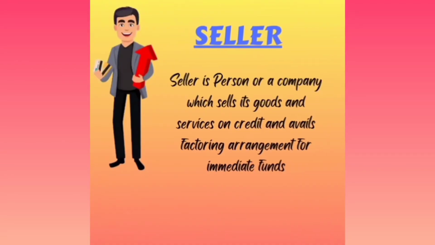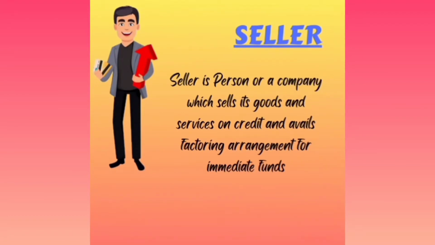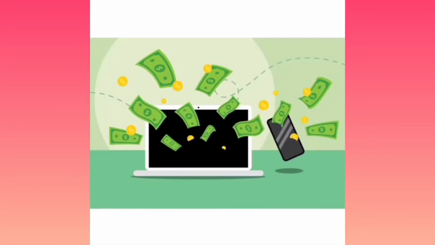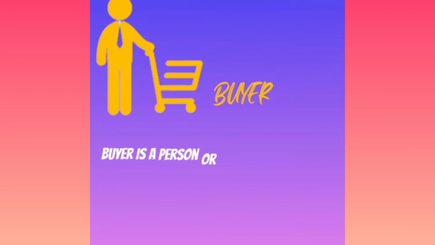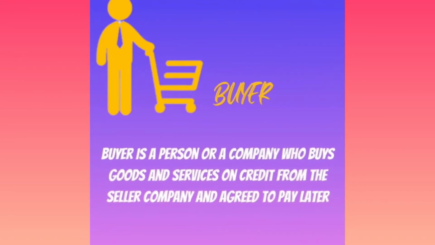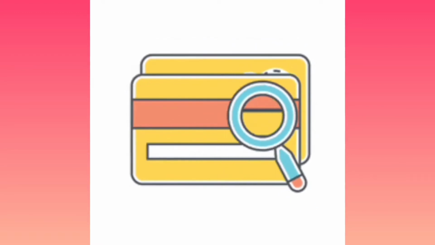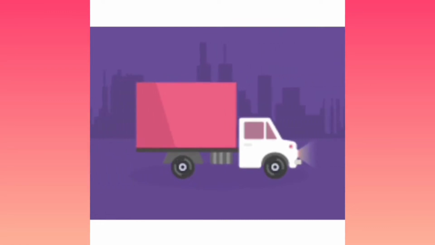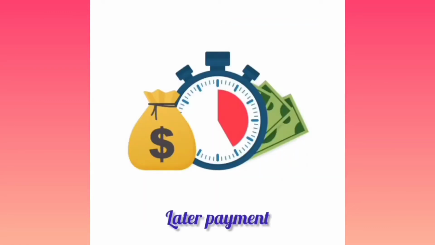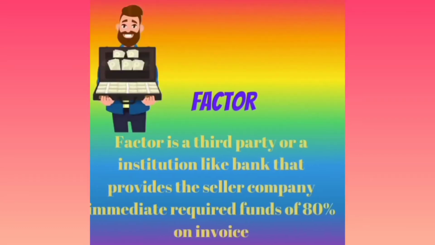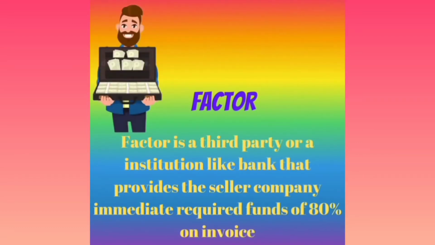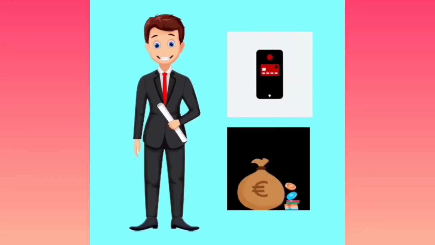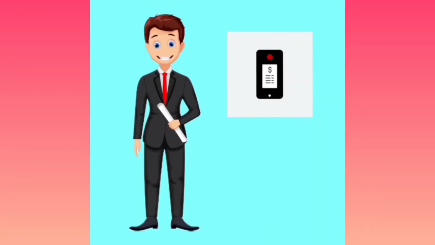Seller is a person or a company who sells its goods and services on credit, and whenever they need funds within the credit period they avail factoring by submitting the invoices to the factor. Buyer is a person who buys goods or services on credit, avails the goods at the time, uses them for further business, and makes the later payment directly to the factor. Factor is an agent who, by seeing the invoice, will pay 80% of the invoice to the seller company.